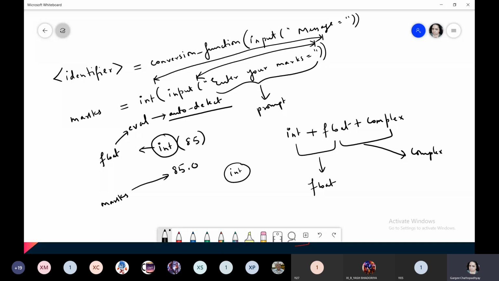Understood, everyone? If you have int and float, it will be converted into float. If you have float and complex, it will be converted into complex. If you have int, float and complex, it will be converted into complex only. But you cannot do this with strings and integers, strings and float, strings and complex. That will not work.